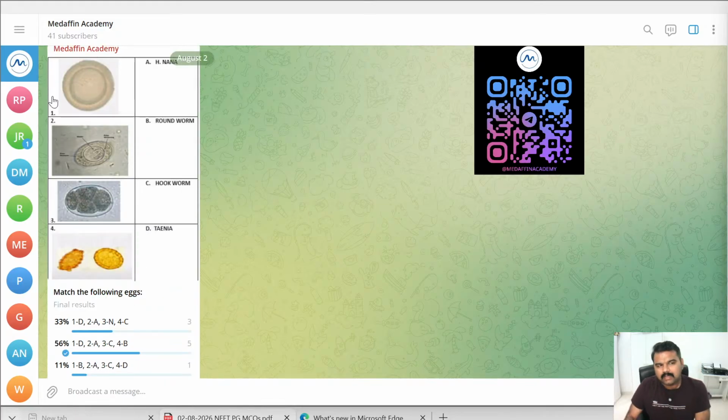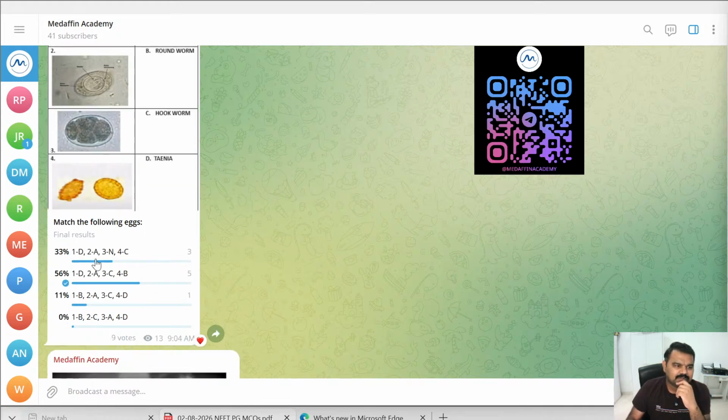So identifying eggs based on morphology is one of the important topics, and previously on day 4 or day 5 we asked similar questions related to Trichuris trichiura, I guess. Thank you, Priya. It is easy to score, but that is very important also, to make sure that you take your time and give answers. This is also a tricky question.